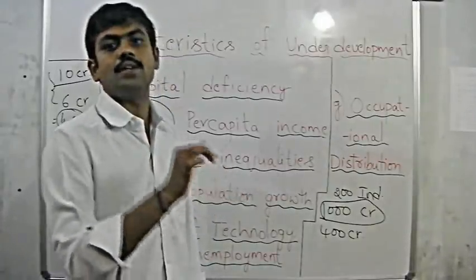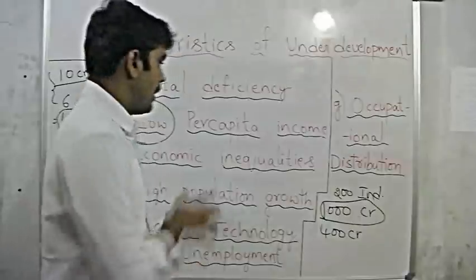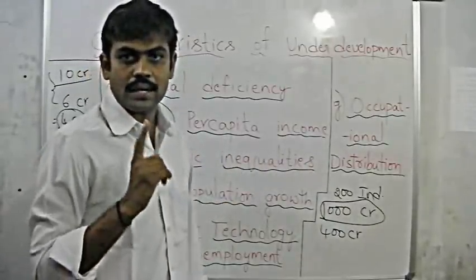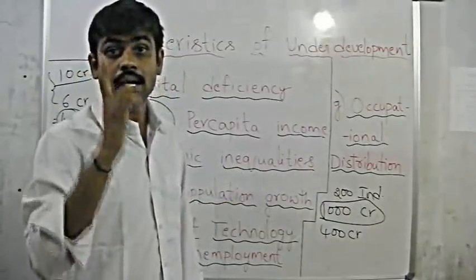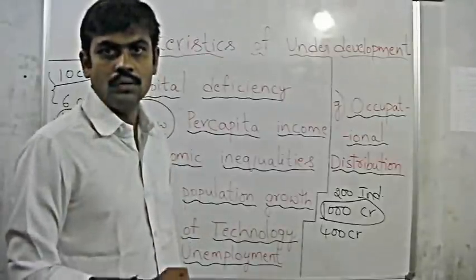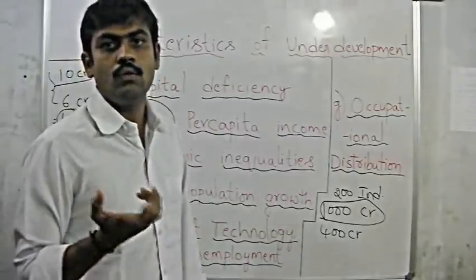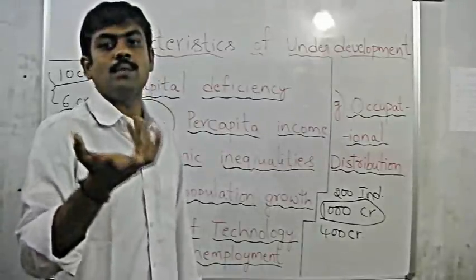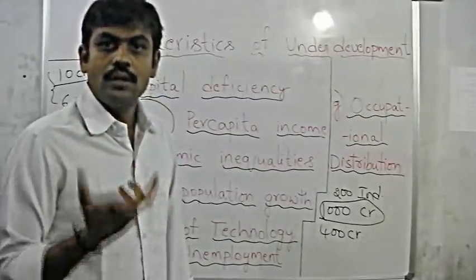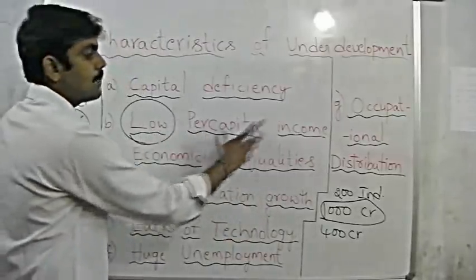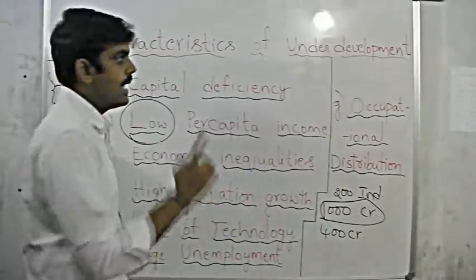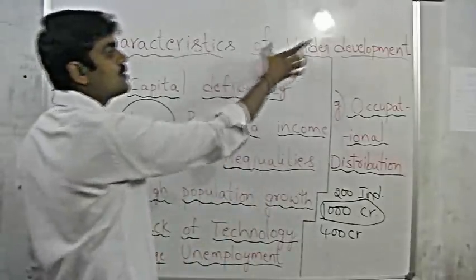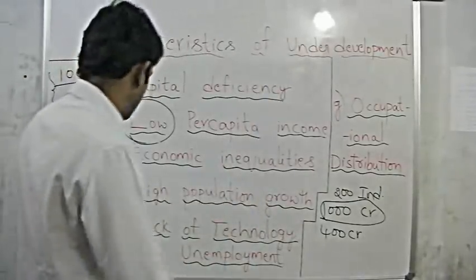But remember, I am just explaining it in the form of 50,000 per month or 25,000 per month or 15 to 20,000 per month. Actually, per capita income is calculated per year, the average earnings of an individual per year. If it is low, then he is not going to spend for his basic necessities. When he is not able to cope with his basic necessities, there is no development. So low per capita income is definitely a sign of underdevelopment, a characteristic of underdevelopment.